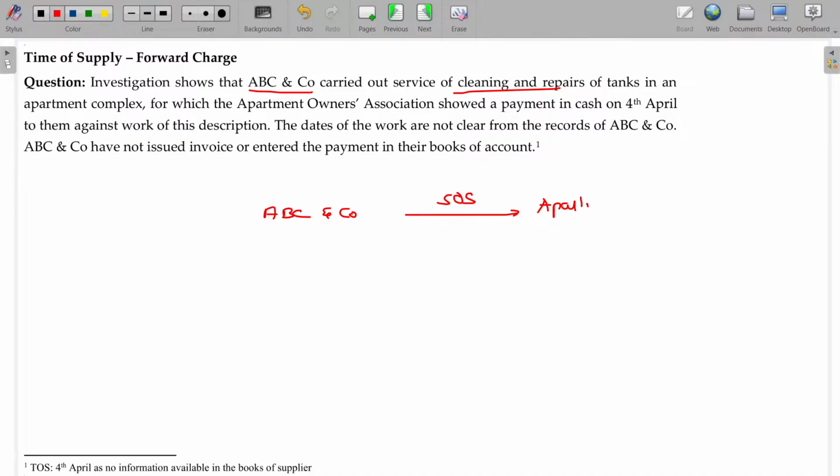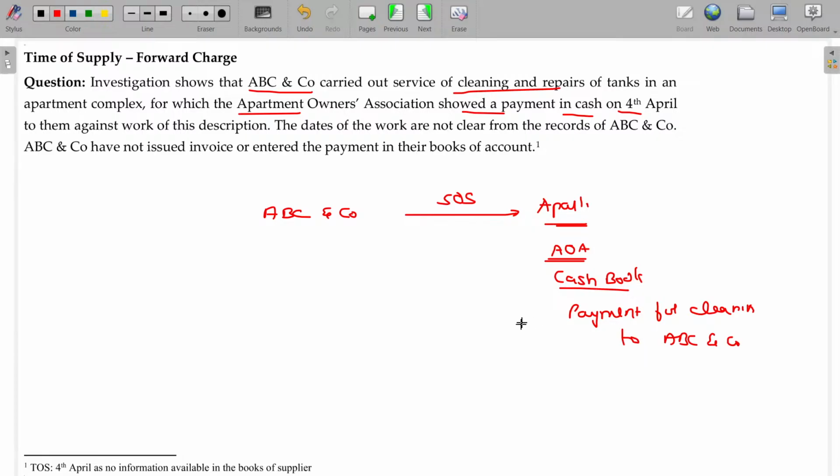For which the apartment owners association showed a payment in cash on 4th April. In their cash book, there's a payment, payment for cleaning and repair service to ABC.